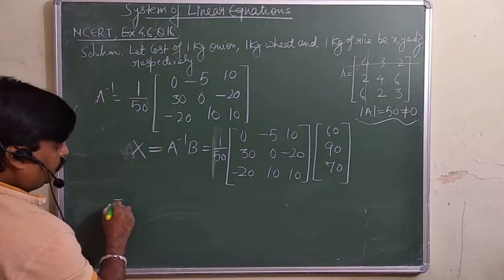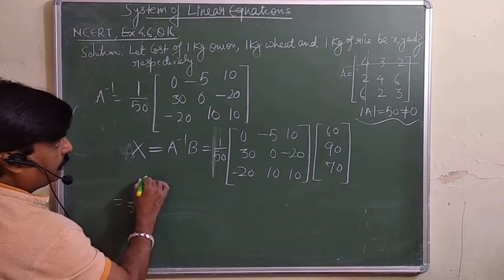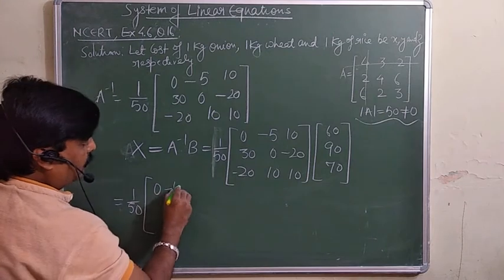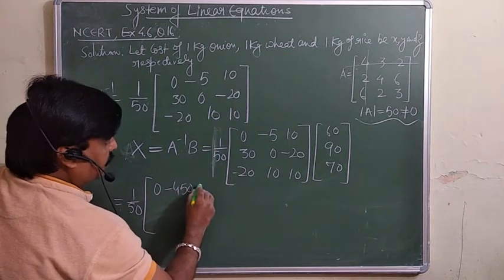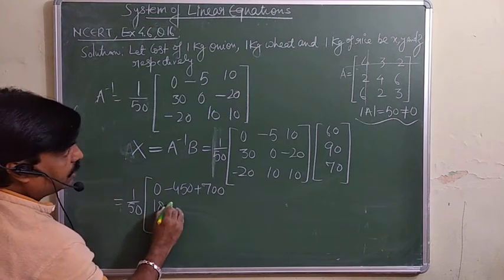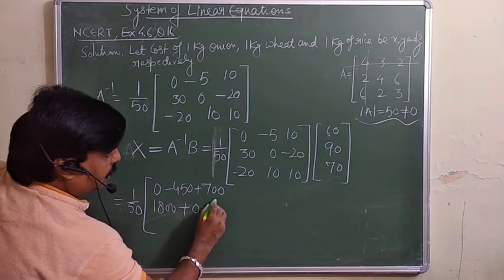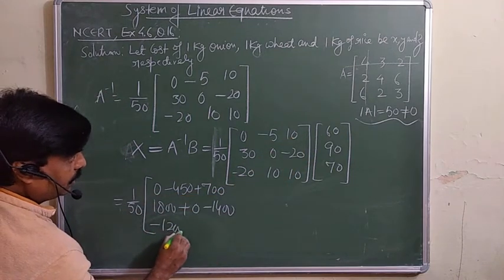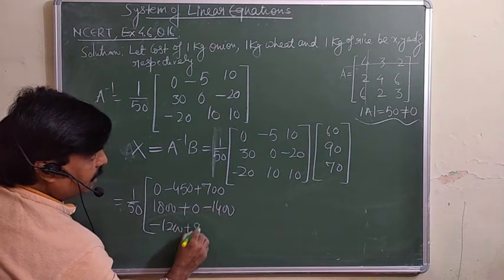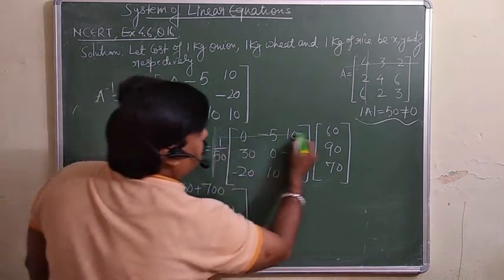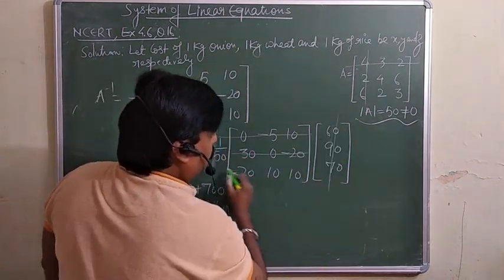So you can solve this one, 1 over 50. You will multiply 0 into this one is 0, minus 5 into 90, that is minus 450, and then 700. Here 30 into 60 is 1800, plus 0, minus 1400. Then minus 1200 plus 900 plus 700. Simply we are going to multiply the first row with this one, second row with this one, third row with this one.